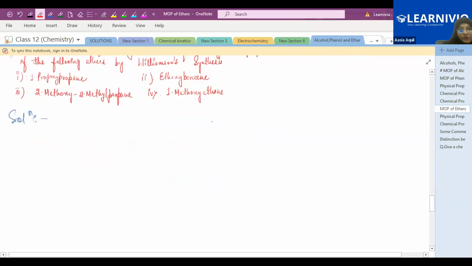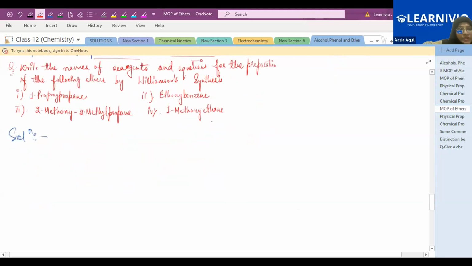Okay, now let's see the question. Write the names of reagents and equations for the preparation of the following ethers by Williamson synthesis. So always remember, for the Williamson synthesis, we need two components: sodium alkoxide plus your haloalkane, right?